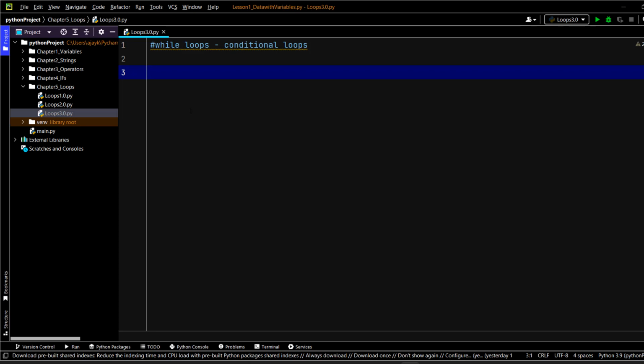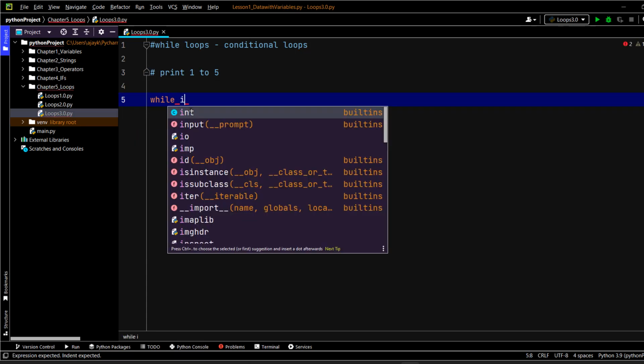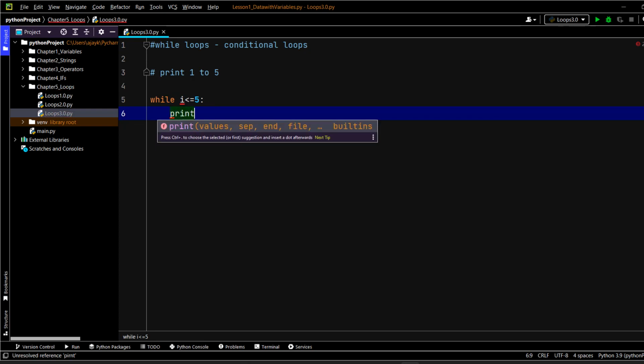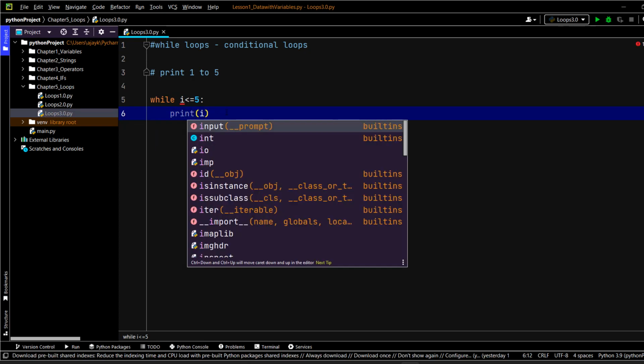For example, let's start from the very basic. I want to print numbers 1 to 5. We have seen this in for loop also. But in this while loop, how are we going to do it? We can decide any variable, and we can say that till the time i is less than equals to 5, and then the colon. I want the value to be printed.